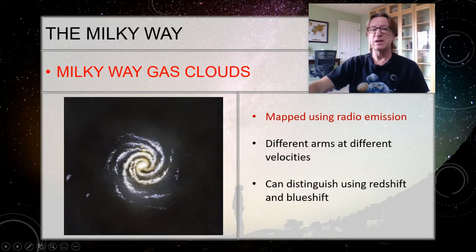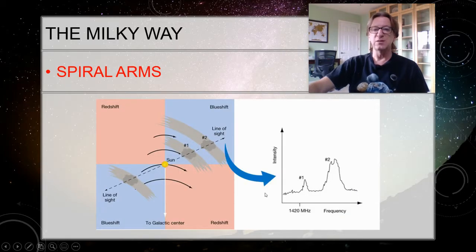Now, the reason they're going to have different velocities is because of Kepler's law. Kepler's third law says these that are enclosed are going to be spinning faster than these that are out here. So when I look at the gas, if this is where the line is supposed to be, this from spiral arm 1 is going to be blue shifted just a little bit because it's not that far out, whereas this one is going to be red shifted, and this one's going to be shifted a little bit further.